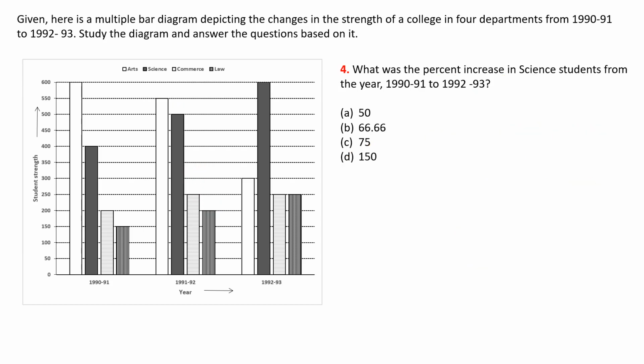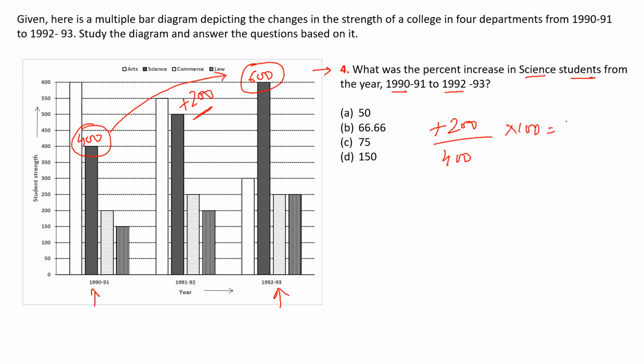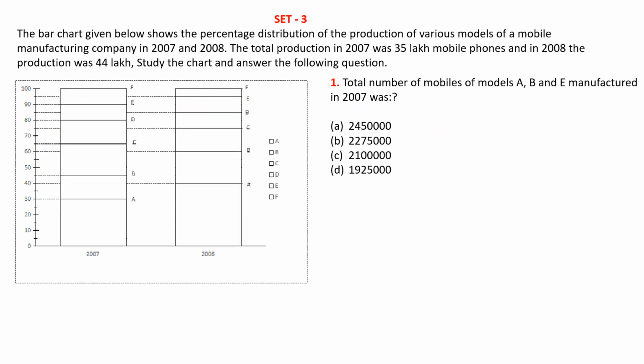So let us now look at the last question of this set. It is asking what was the percentage increase in science students from 90 to 1992. So in 1990 science was 400, and in 1992 science was 600. So we can see that it is the jump of 200 over 400. So 200 over 400 multiplied by 100, which is 50%, option A. So let us now look at the next set.